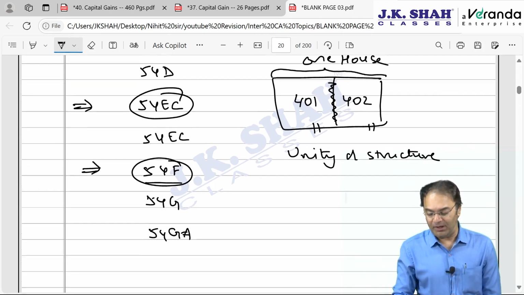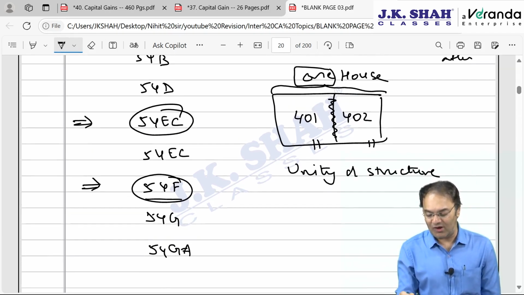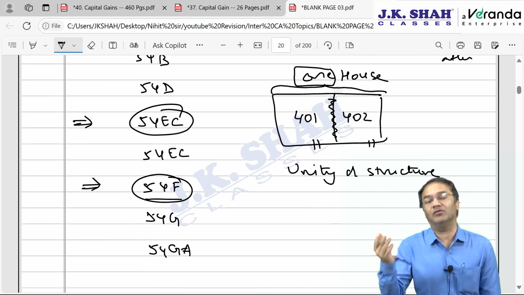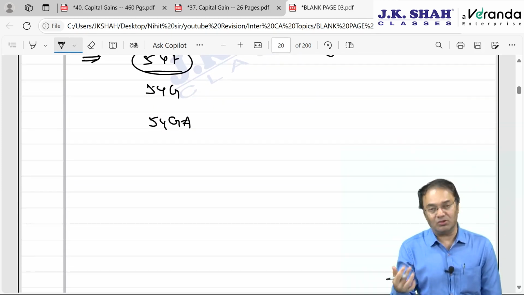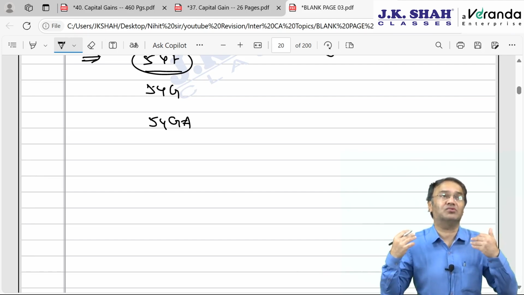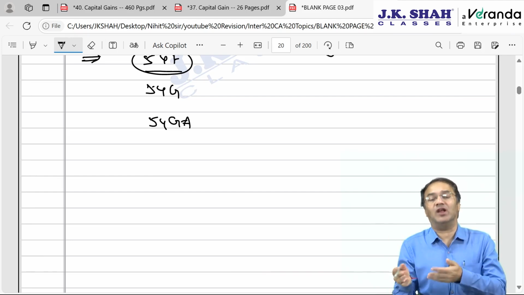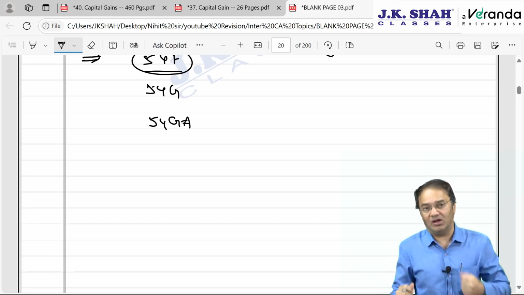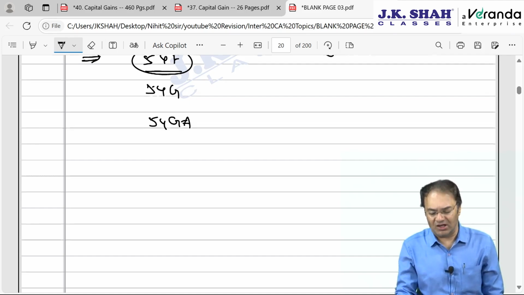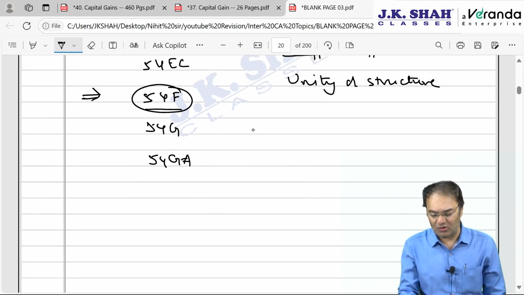Now many people had complained about this, that why this restriction of only one house? What if I want to buy two small houses? Say I am shifting from city to village, then I am buying two small houses not adjoining to each other. I am staying in a joint family. Now I want to separate and buy two flats, one for myself and one for my son or my family member, and I want to segregate. In such a situation, government said, okay, no problem.